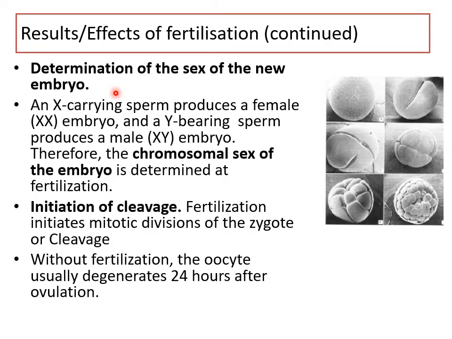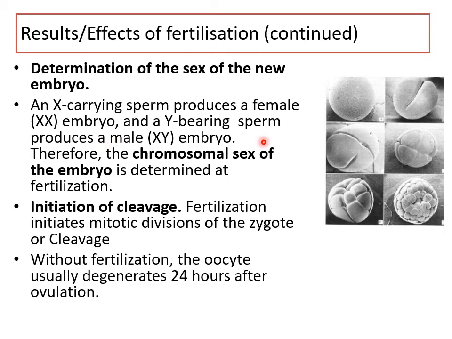Some more effects continued. So how is the genetic sex of the embryo determined? A sperm can be X bearing or Y bearing, right? But an oocyte is only X bearing. So if an X bearing sperm, like 22 plus X, fertilizes an oocyte, then the result will be a female embryo. If a Y bearing sperm fertilizes, then it will be a male embryo.